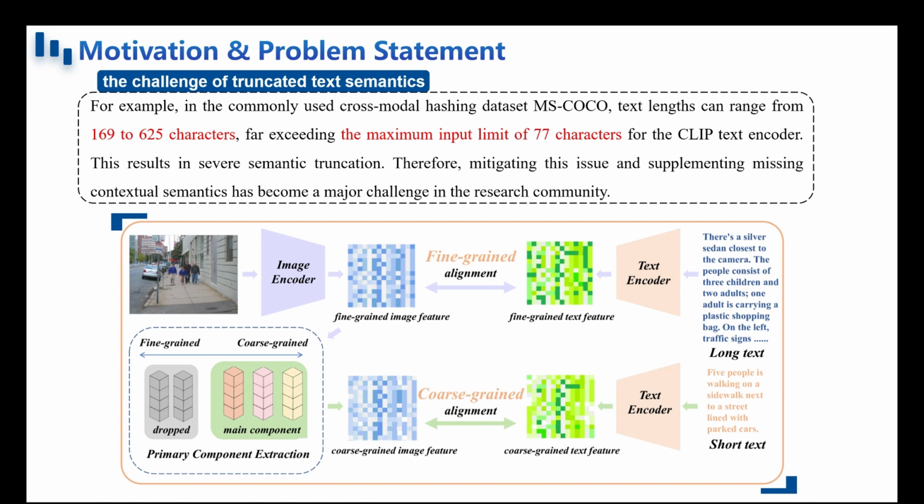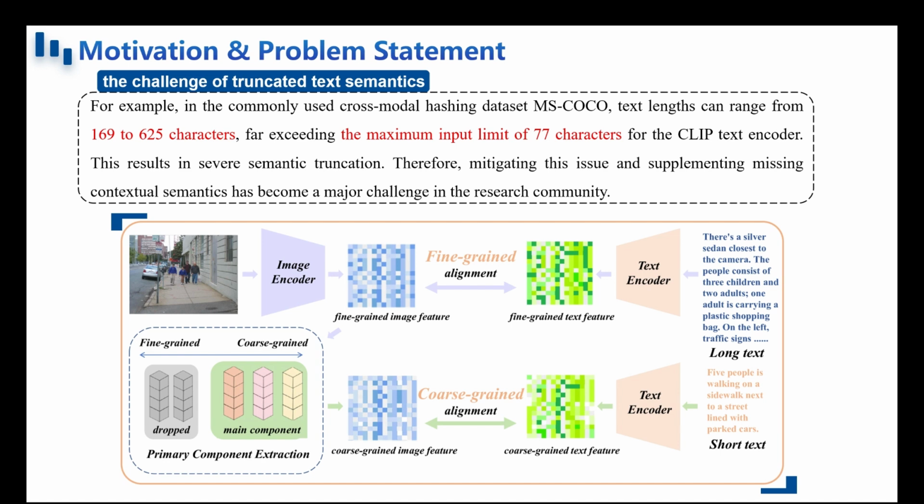For example, in the widely used cross-modal hashing dataset MS-COCO, the length of text descriptions can range from 169 to 625 characters, which far exceeds the maximum input limit of 77 tokens for the CLIP text encoder. As a result, a large portion of the semantic content is inevitably discarded, leading to severe semantic truncation.